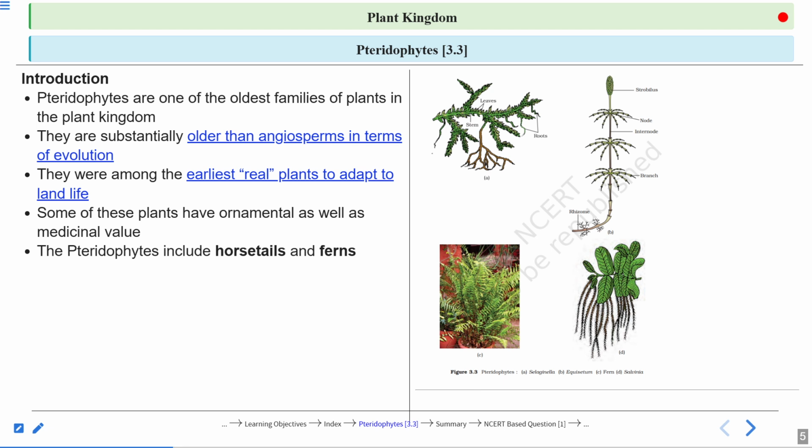Here the pteridophytes include 2 main categories of plants, the horsetails and the ferns. Like we have read about bryophytes, that they have 2 main categories, liverworts and mosses, in the same way the pteridophytes include horsetails and ferns.